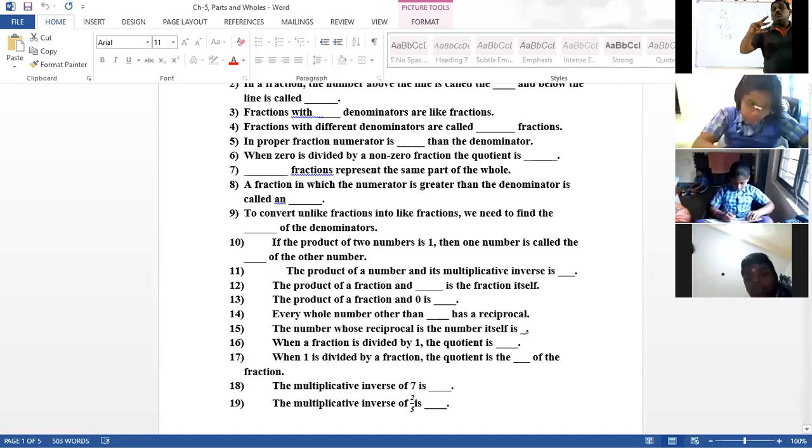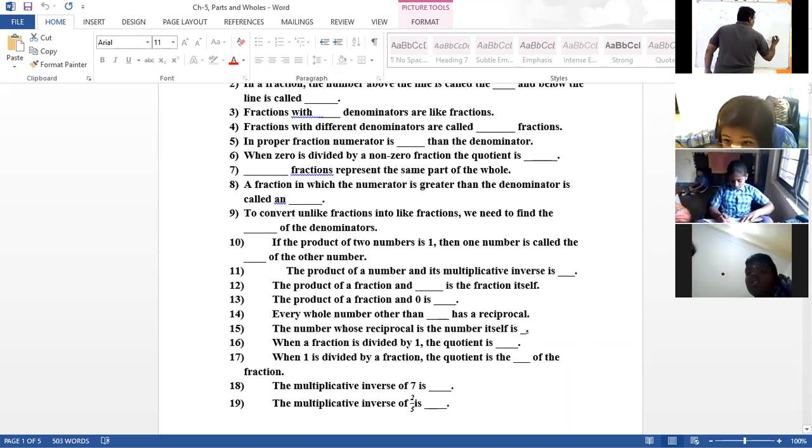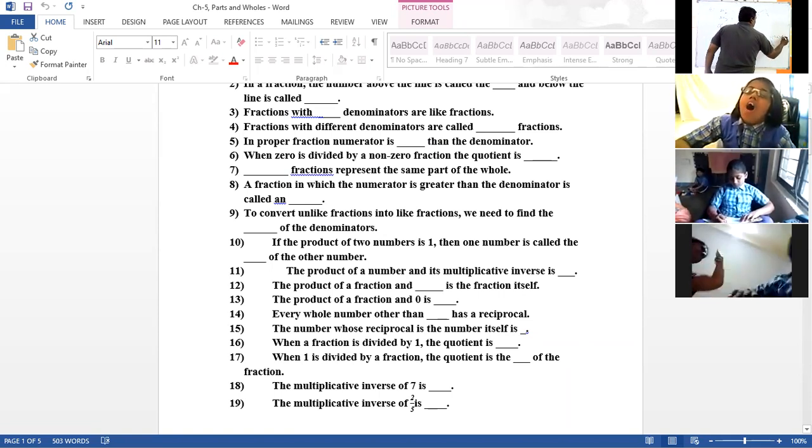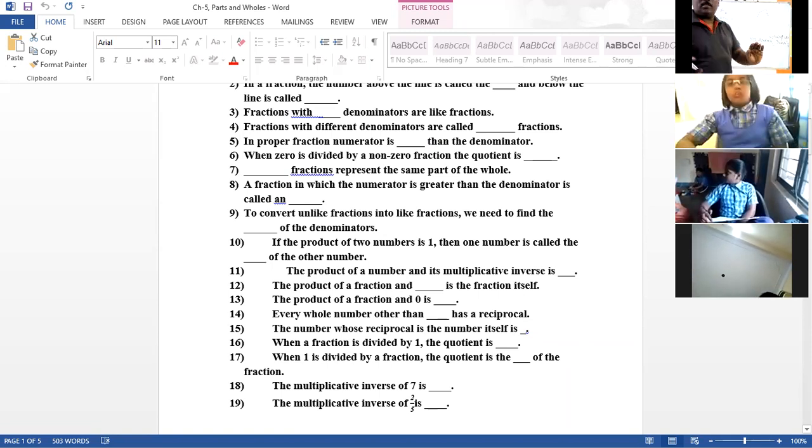Inverse. Multiplicative inverse. One more word is there that you will get in higher classes, but I don't want to tell all those. This inverse word we use in 6th and 7th. Right now, reciprocal is enough for you. Next number.